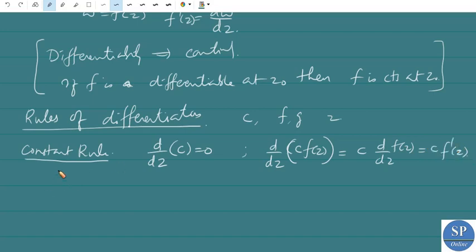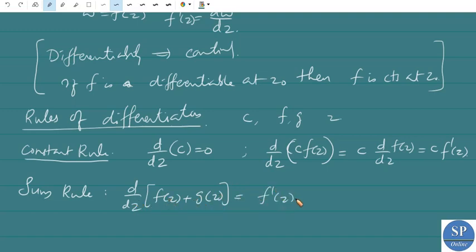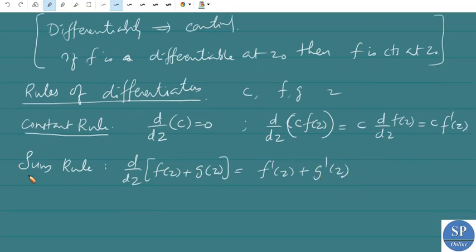Now next is the sum rule. Sum rule is d by dz of f of z plus g of z is equal to d by dz of f of z plus d by dz of g of z, that is f dash of z plus g dash of z. This is the sum rule. Next is the product rule.